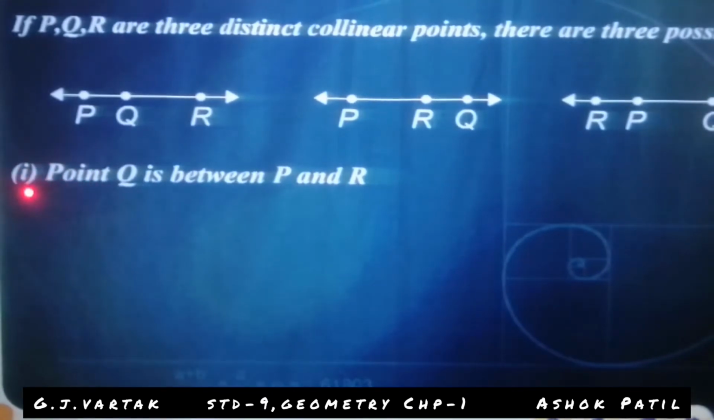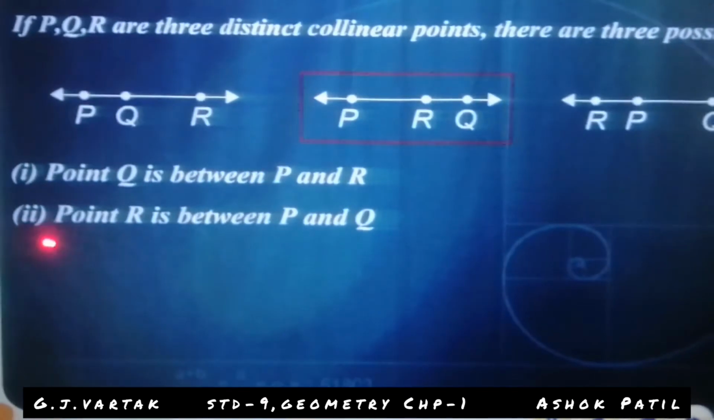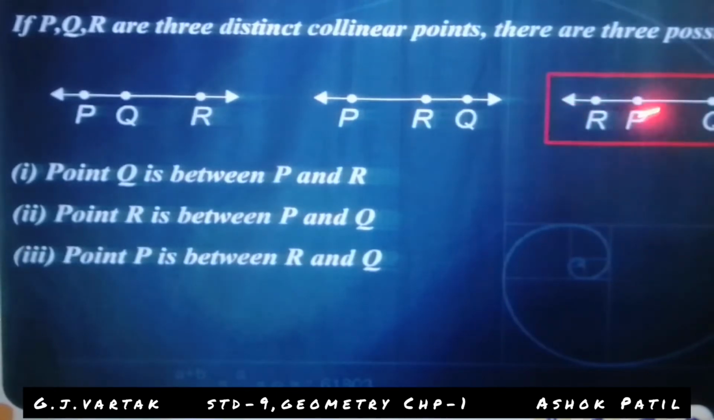First possibility is point Q is between P and R. Now write the second possibility: point R is between point P and Q. And the third one is point P is in between R and Q. Look here: the second, R is between P and Q, and the third, P is between R and Q.